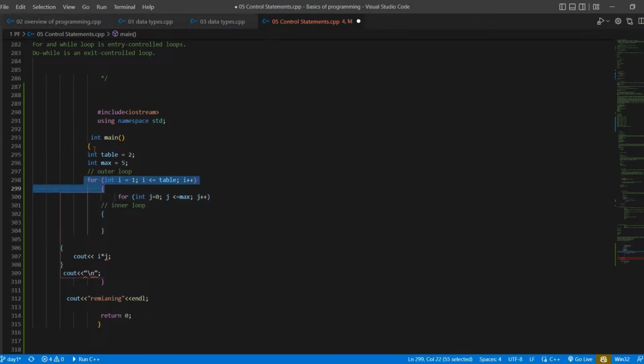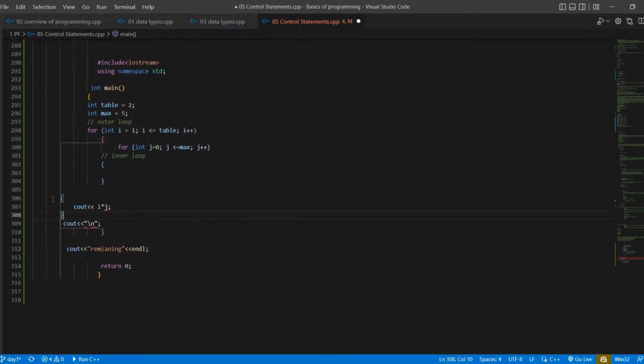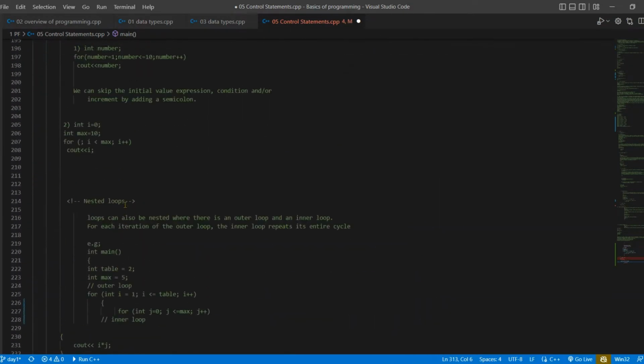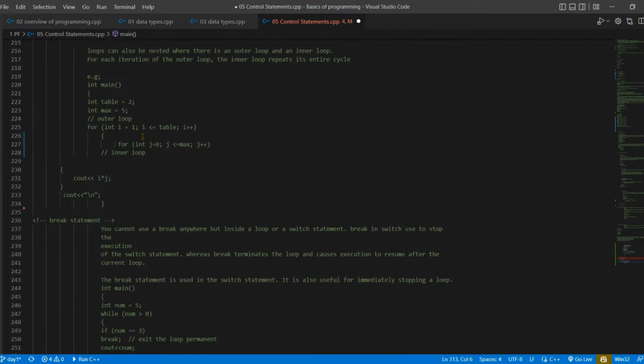Okay, so this is actually the nested loop, nothing more than that, a loop inside a loop. If this condition is true, this will execute, and if this condition is true, increment, again true, increment, false, then it will get out of this loop, enter the outer loop, again increment and check the condition. If the condition gets false, it will get out of both of the loops, and then execute the remaining statements of the program. So this is all about nested loops.